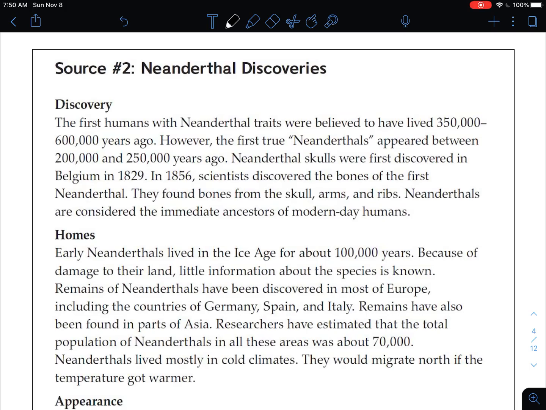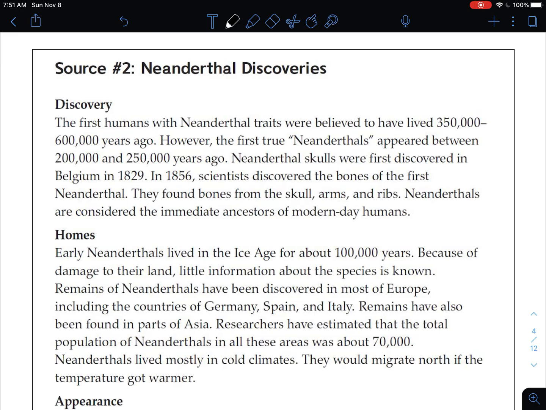All right, so we read the instructions, and now we're in the process of going through the three sources. We're on source two today. First question: do you remember what our focus is? What, as of right now, we're focusing on as we read these? That's right, the development of Neanderthals.